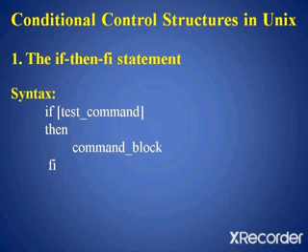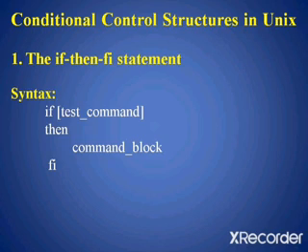The first one is if then fi statement. Like most of the programming languages, shell also uses if to implement a decision control instruction. Syntax of if then fi statement is: if, in the square bracket we are going to mention test command, then command block, fi. So test command is any valid Unix command, and the keyword if will tell the shell that what follows is a decision control instruction.